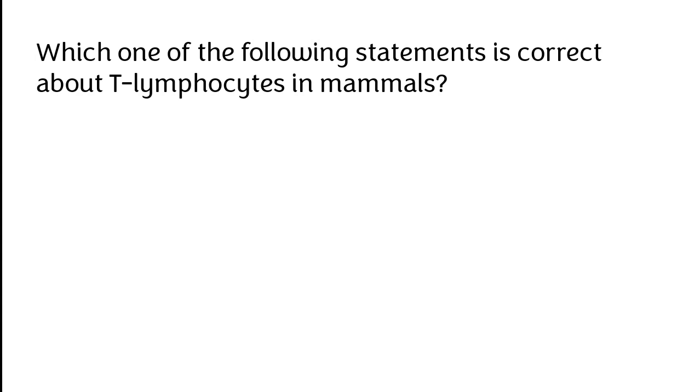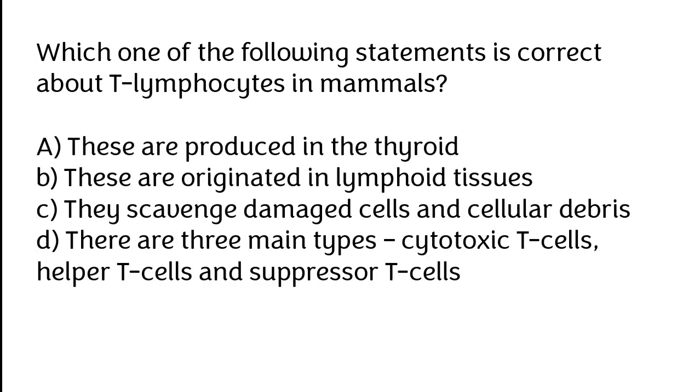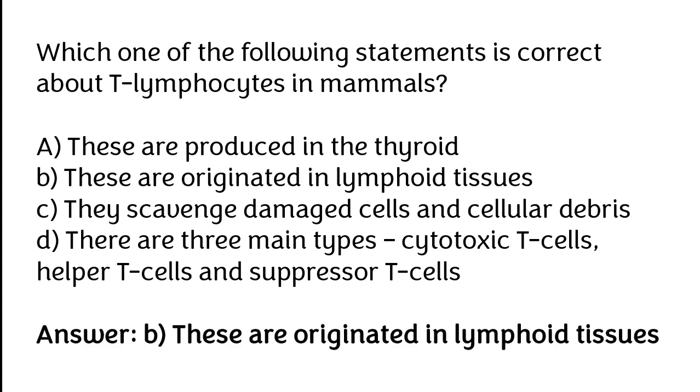Which one of the following statement is correct about T lymphocyte in mammals? The correct answer is option B. These are originated in lymphoid tissues.